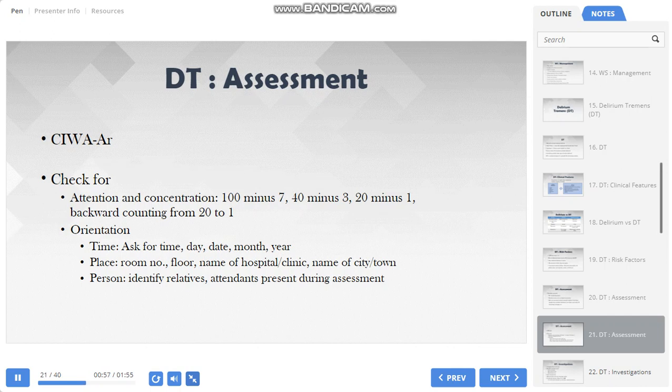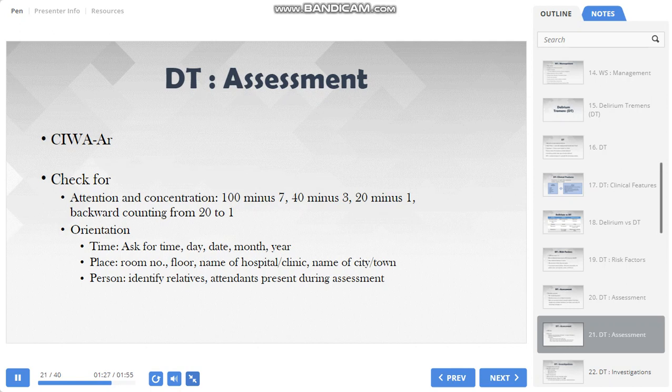Also, check for his orientation. Ask what time of the day it is, which day is it, what is the date, what is the month, what is the year. For checking orientation to place, ask which room number he is in, which floor he is in, name of the hospital or clinic, name of the city or town. If the person has impairment of orientation to place, then he will not be able to name these.